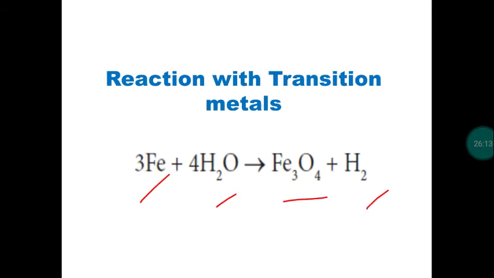Next, the reaction of water molecule with transition metals. With the transition metals, it produces oxides, not hydroxides. Usually hot water will react with the transition metal, or steam will be passed over the transition metals to get the product. So we get iron oxide as well as hydrogen when water reacts with iron.